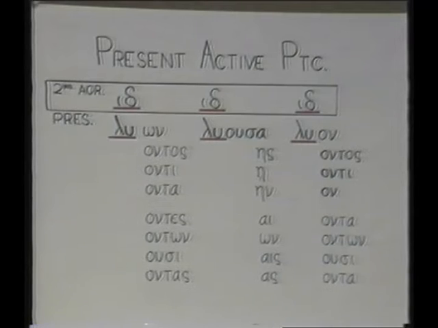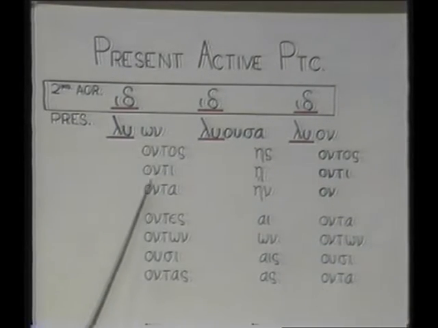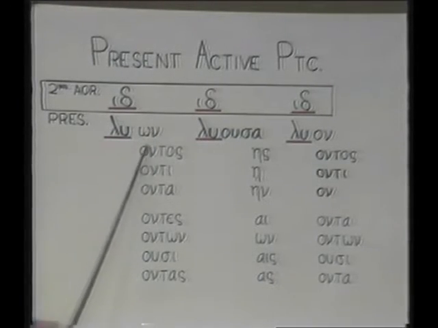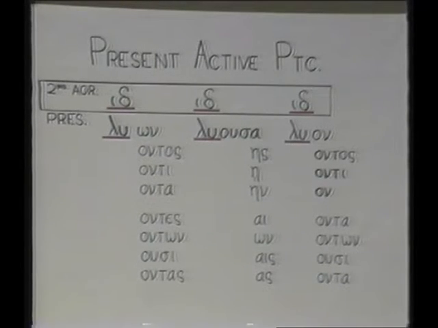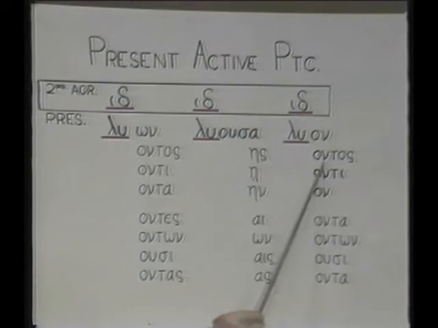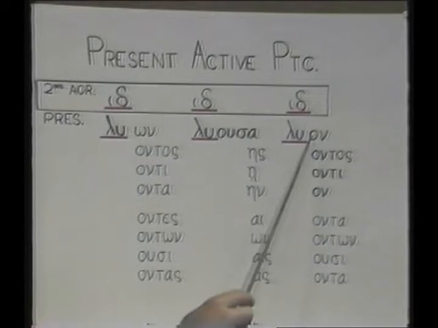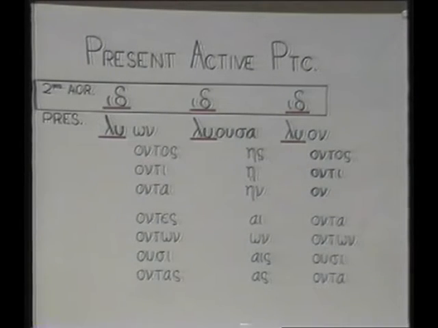Remember I told you learn articone? Articone, remember articone, arcandos, arcandi, arcanda, arcandes, arcandon, arcasi, arcandas. So we have those endings placed on the verb stem, and this is the masculine. Then you see over here in the neuter, we have the same endings again. So this is going to be very important to learn these. You have 24 forms. It's going to act as an adjective, therefore it has as many forms as an adjective.